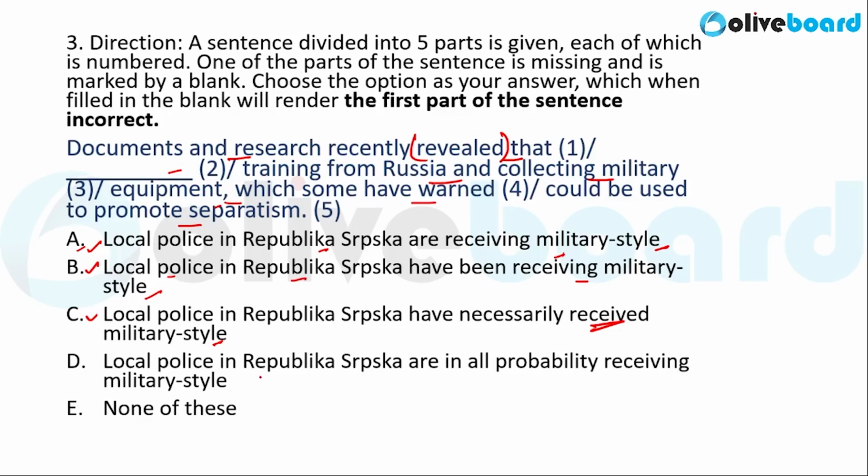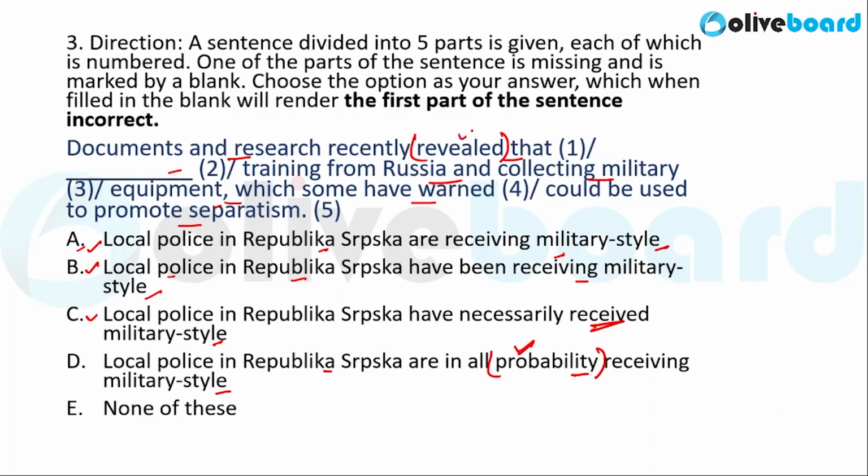Now let us check for part D. Part D says local police in Republika are in all probability receiving military training. So this probability also indicates that they might be receiving military training from Russia. So this is also correct.